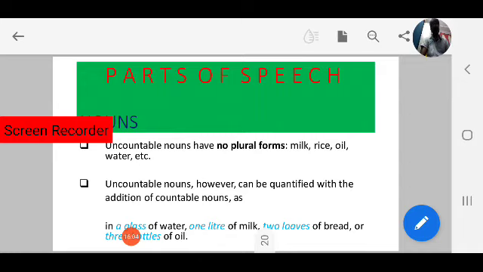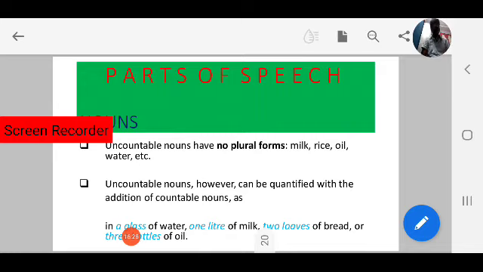Okay, 2 loaves, 2 pieces of bread. Or 3 bottles of oil, 3 bottles of water. That is about uncountable nouns. So what have we learnt up to now?